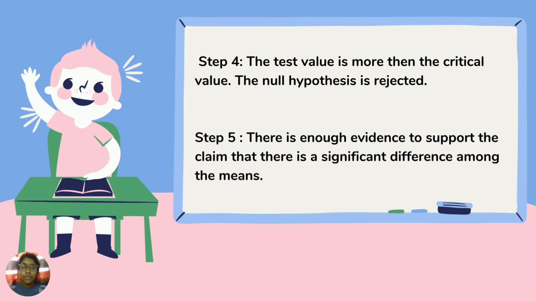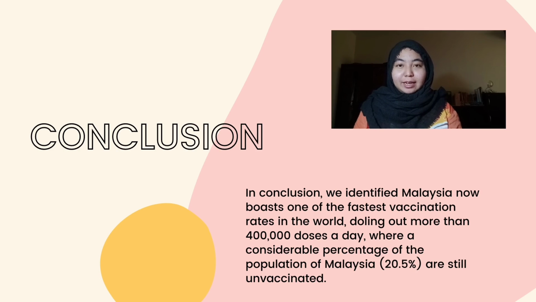Step 4, we have tested, and it is known that the test value is more than the critical value. In this case, we have to reject the null hypothesis. Step 5, there is enough evidence to support the claim that there is a significant difference among the groups. Conclusion: we are safe to say that Malaysia is one of the highest countries that give vaccine with 400,000 doses per day, but with 30.5% of citizens of Malaysia still unvaccinated. That is okay, and I think the vaccination in Malaysia is the very best in this country.